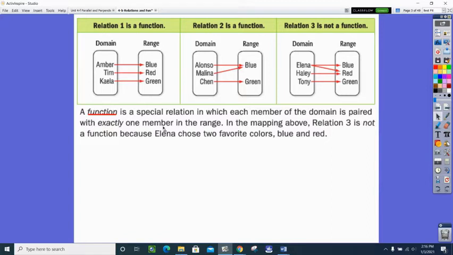So if we take a look at those, let's talk about what a function is more with our math terms. It's a special relation in which each member of the domain, your inputs, is paired with exactly one member in the range. So each person can only have one color. So in the mapping above, this relation 3 is not a function because this member of the domain, Elena, is connected to 2 members of the range. So this input has 2 outputs. So this is not a function.